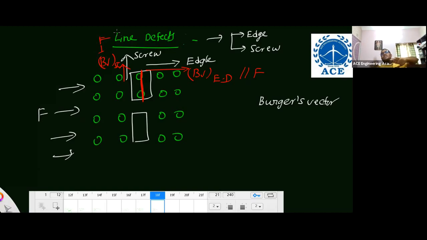In edge dislocation, dislocated atoms are moving parallel. In screw dislocation, dislocated atoms are moving perpendicular. And the Burgers vector is parallel to the force, or perpendicular to the force. That's it. Remember these two. Rarely they'll ask you questions.